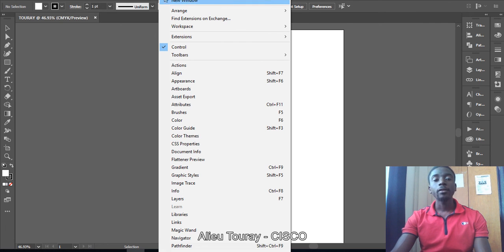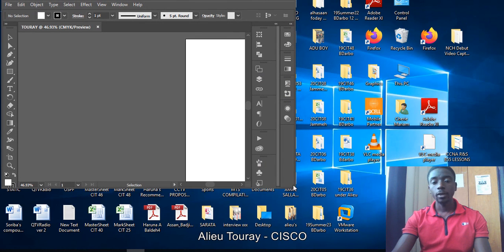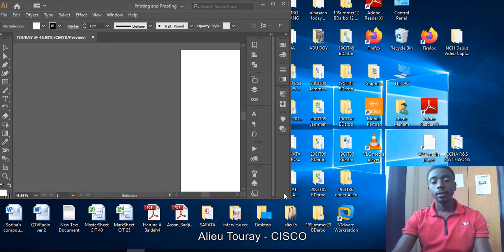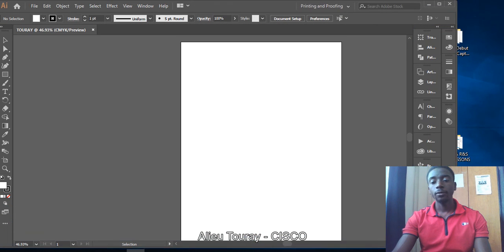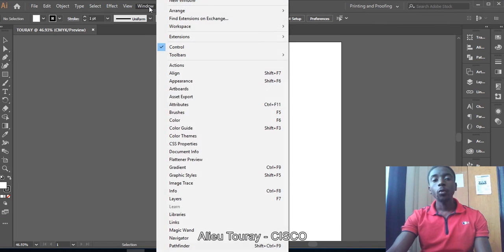And okay, guys, I have to resize this because I understand that my document is not as like that. So this is what I do. I am just going to move it like this so that I have that size. Good. So you guys can see what I have here. So basically, this is what I do. You can click on window to add anything to the windows here. So that is a very good thing.